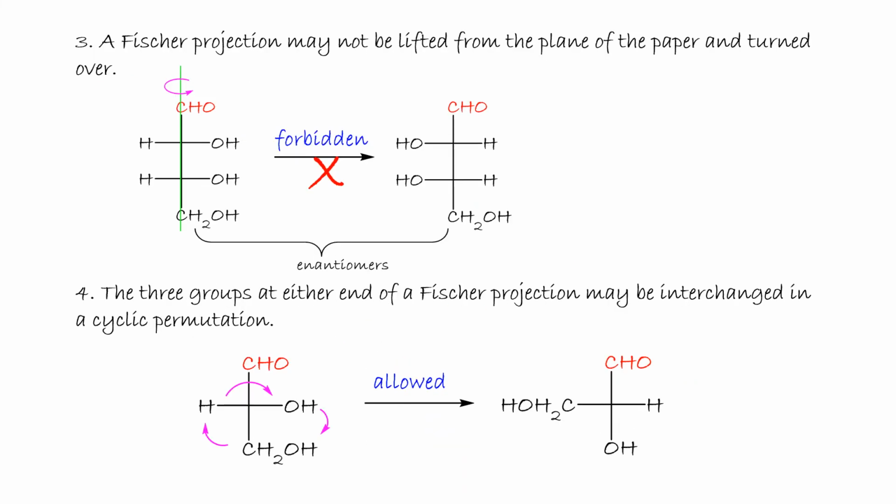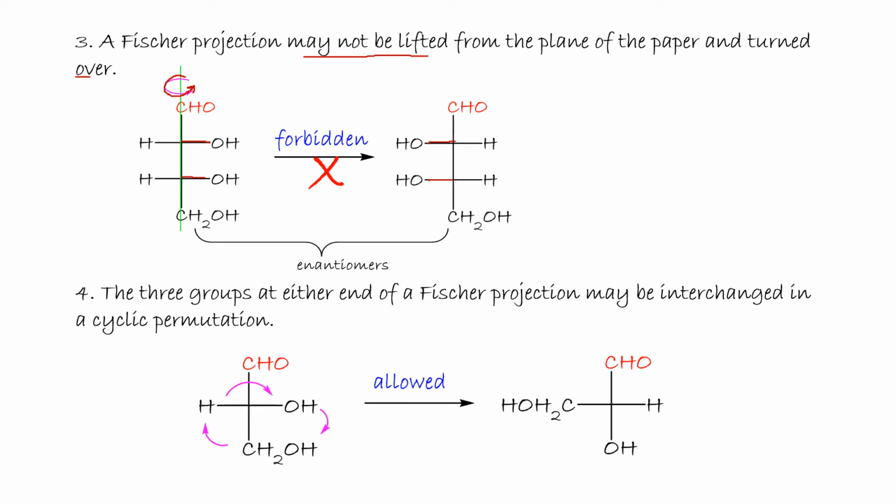A Fischer projection may not be lifted from the plane of the paper and turned over. If we move the molecule around the x-axis here, rotated 180 degrees, the OH here, right, will be on the left, and we get a mirror image of the starting molecule.